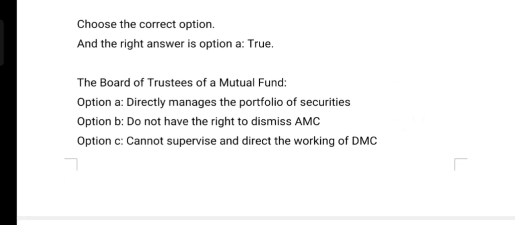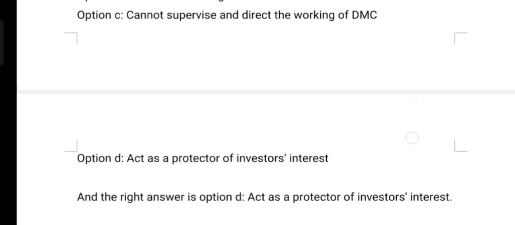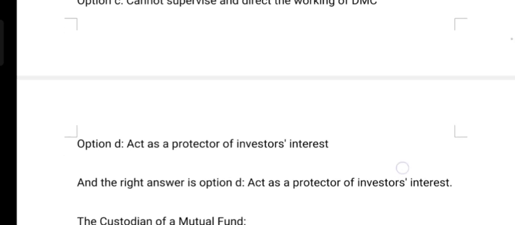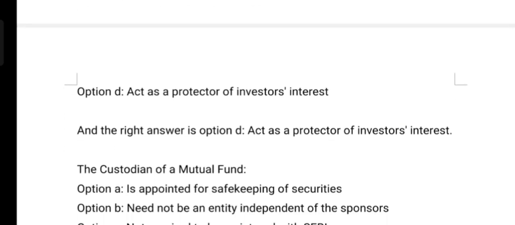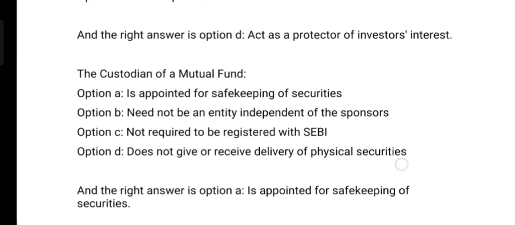Board of Trustees of a mutual fund: Option A, directly manages the portfolio of securities; Option B, does not have the right to dismiss the AMC; Option C, cannot supervise and direct the working of the AMC; Option D, acts as a protector of investor interest. And the correct answer is Option D, acts as a protector of investor interest.